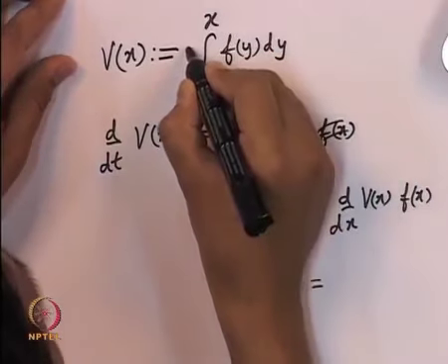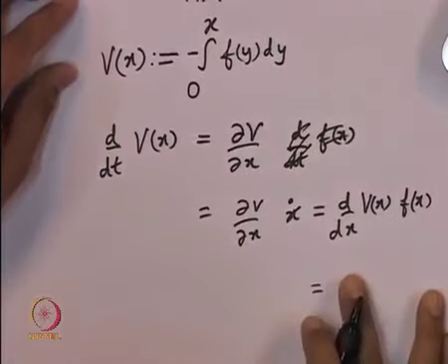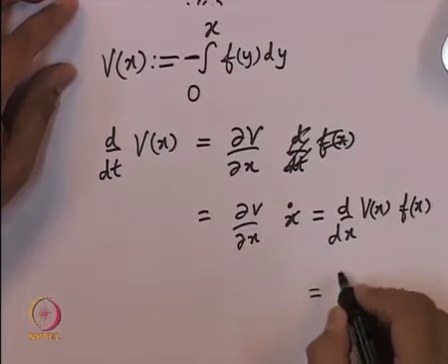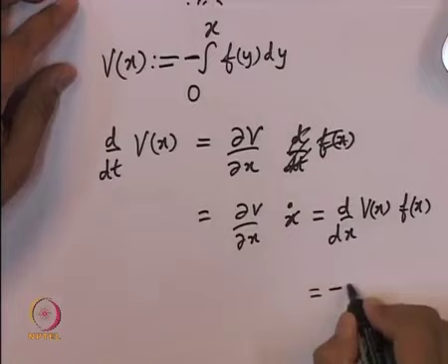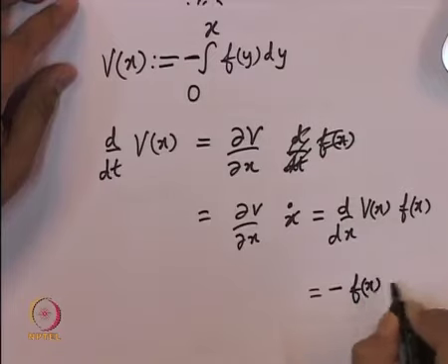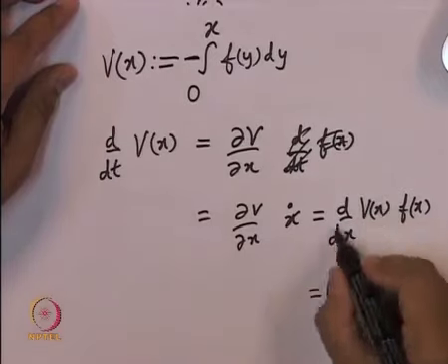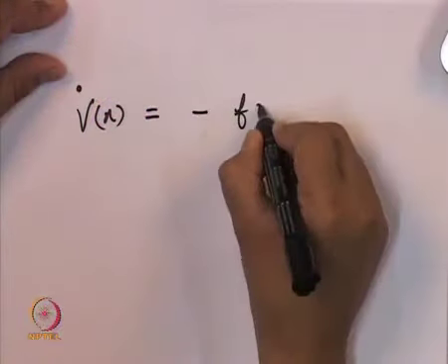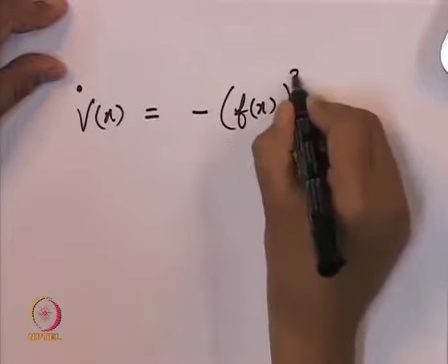Sorry, we had a negative sign in our definition of the Lyapunov function. That negative sign is really crucial. So this is nothing but minus f of x. This is the rate of change of v of x times f of x. So we have finally concluded that v dot of x is equal to minus of f of x whole square.